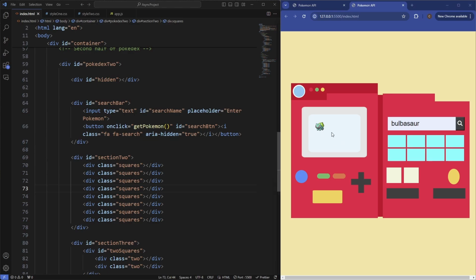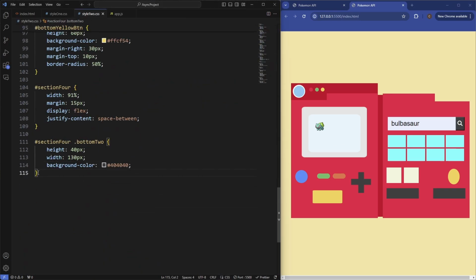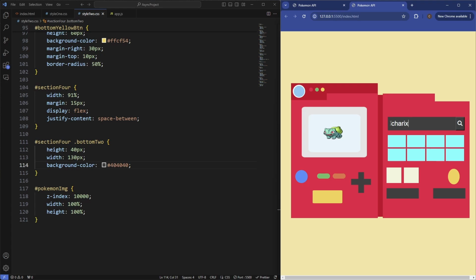We just need to style this now so it fits the whole screen. So we'll say pokemonImage. We'll set the z-index to be 1000, just so it's always on top, and set the width to 100%, and let's set the height to 100%. See, now it's working just as our original example, and if we type in another Pokemon, so let's say Charizard, and hit enter, you see now it's displaying Charizard, and whatever Pokemon is inside the Pokemon API will now work. So that's it for our last project.